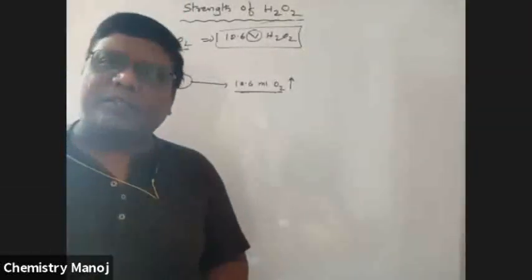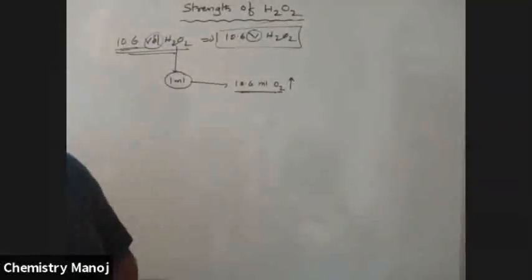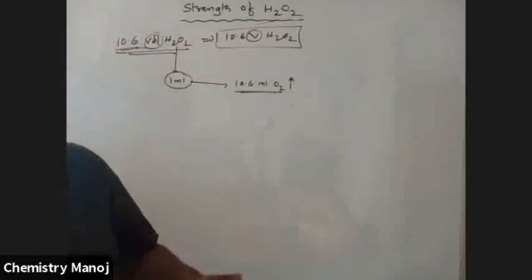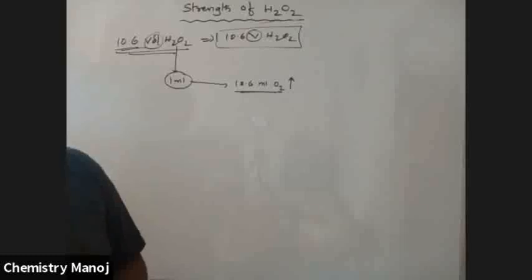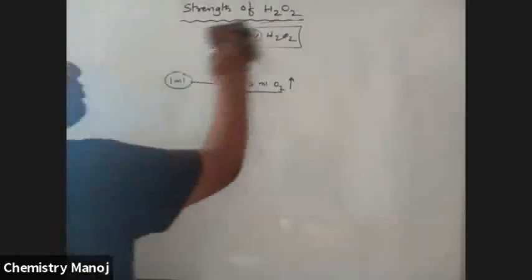Is this clear, my dear boys? Because it is a very important topic, you should know what volume strength is. It is the volume of O2 in ml liberated at STP from 1 ml of H2O2 on decomposition. Now another way: H2O2 strength is also expressed in terms of weight by volume percentage.